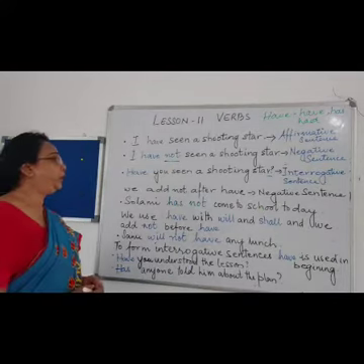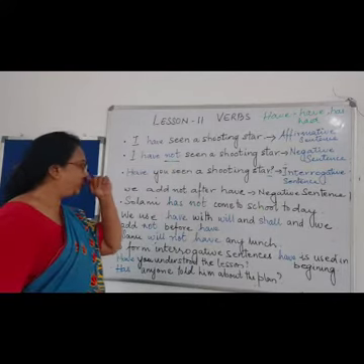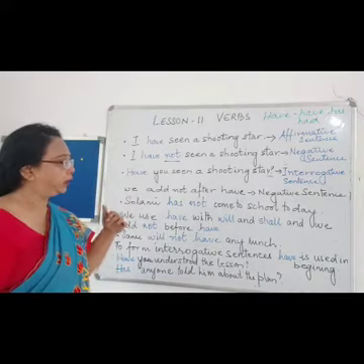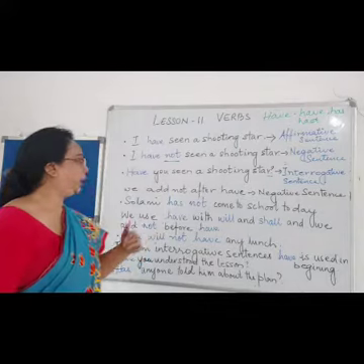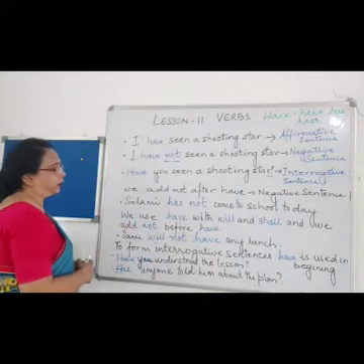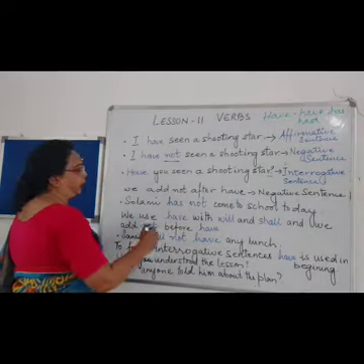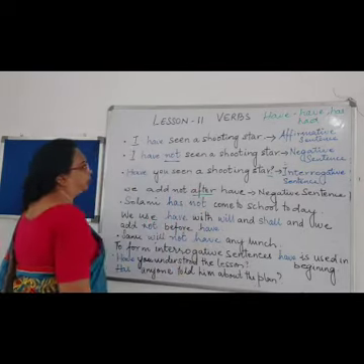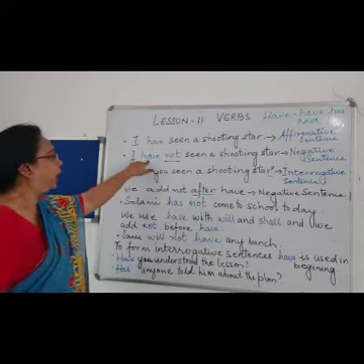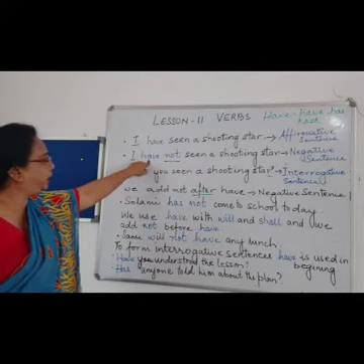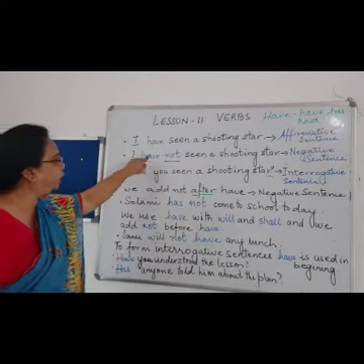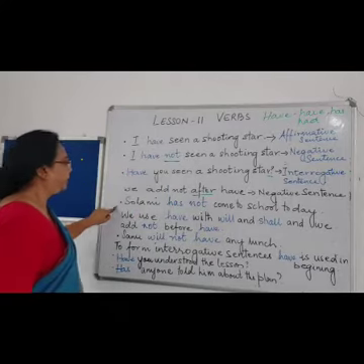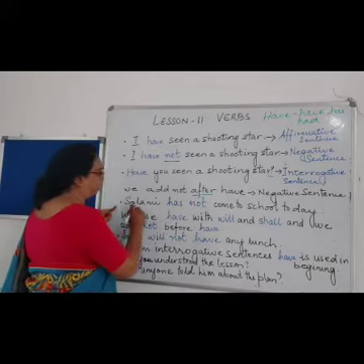Now, when are we going to use have in the negative sentence? We add not generally after have. Like over here, I have used have and then not, then the verb. Second example we'll see over here.